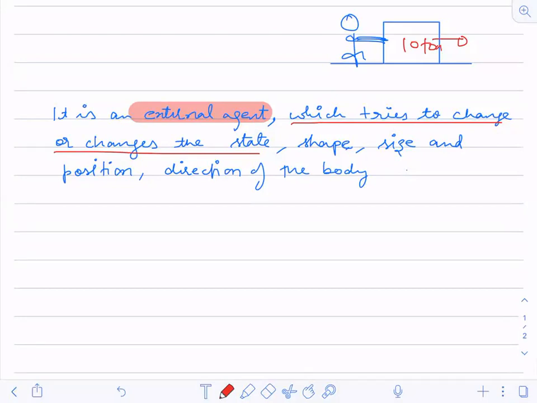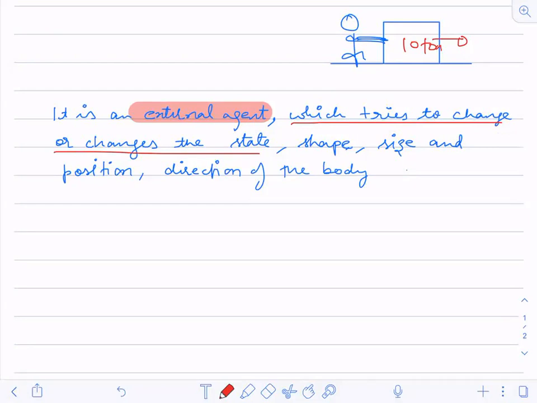He has applied the force, though he is not able to push it, but he is applying the force. So that's why I have written which tries to change or changes. In the case of a small block, he was able to change.